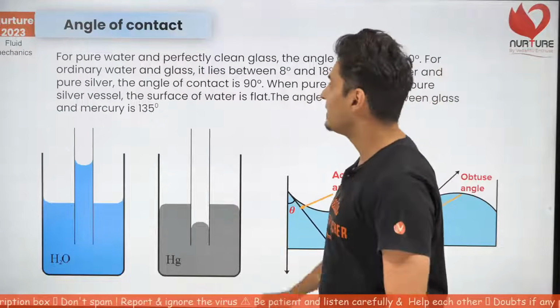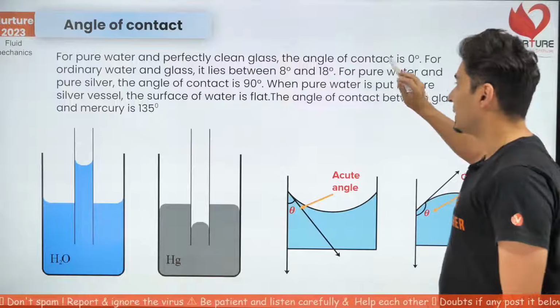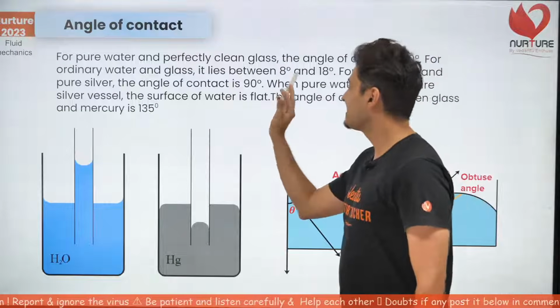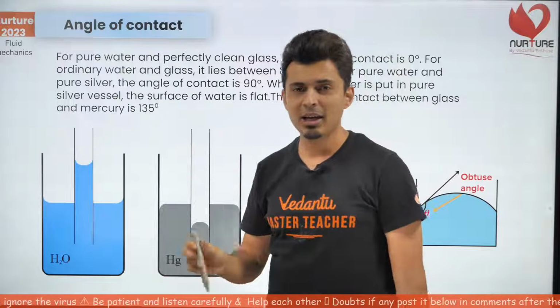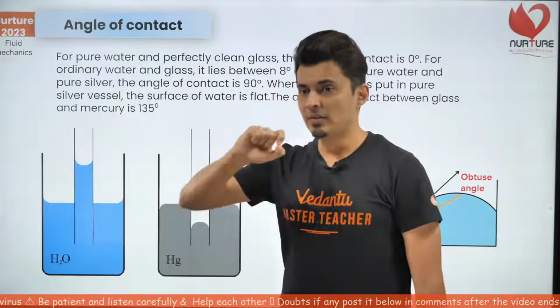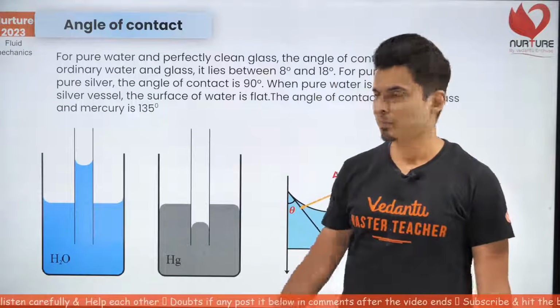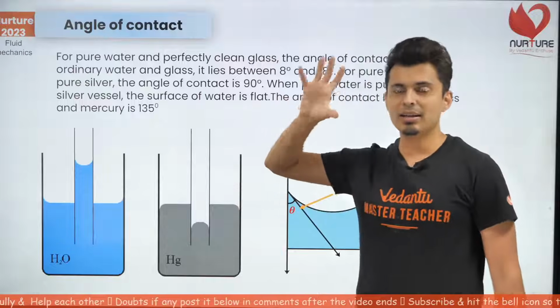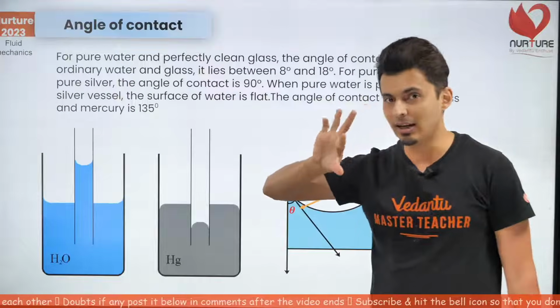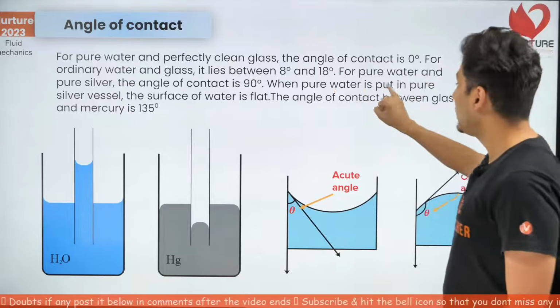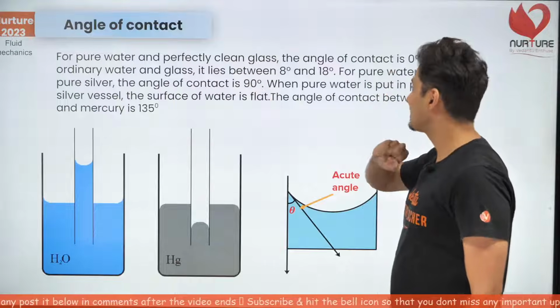Just to give you some data, for water and glass, the angle of contact is 8 degrees, 10 degrees, like that. That means it's very small. And if it is very pure water and pure glass, it's very close to 0 degrees. So 0 to 10 degrees, 18 degrees for water with glass. But water with silver gives you 90 degrees.